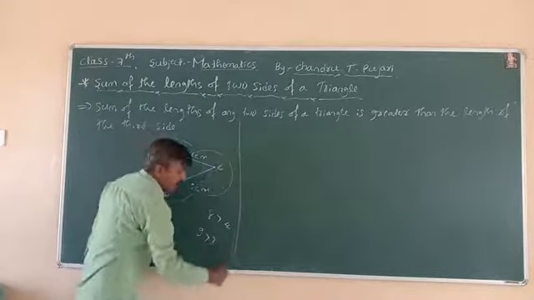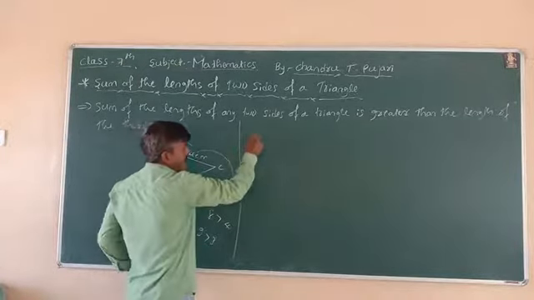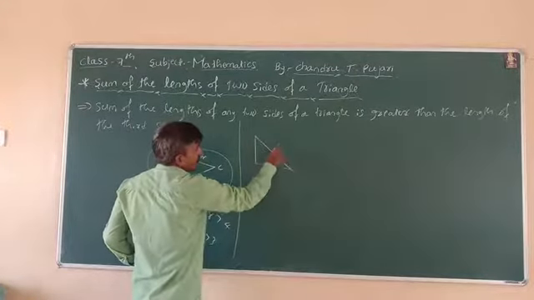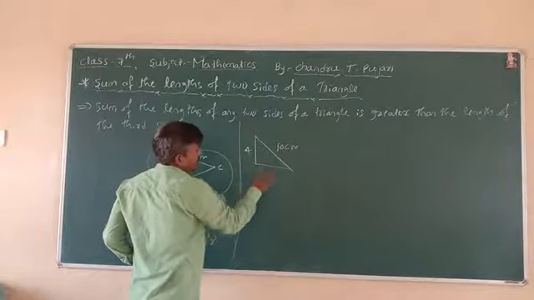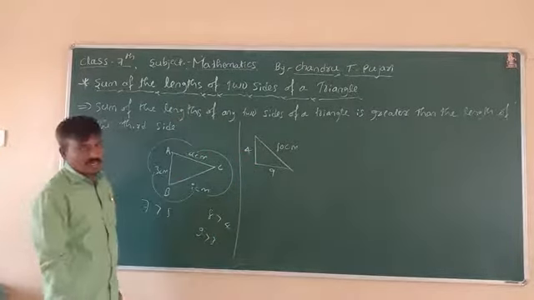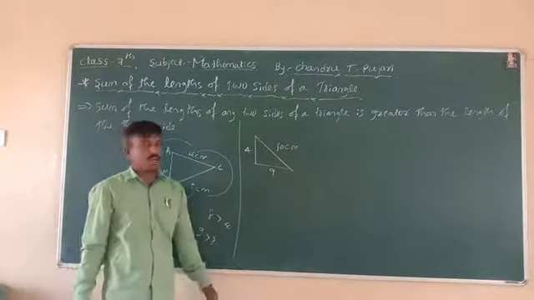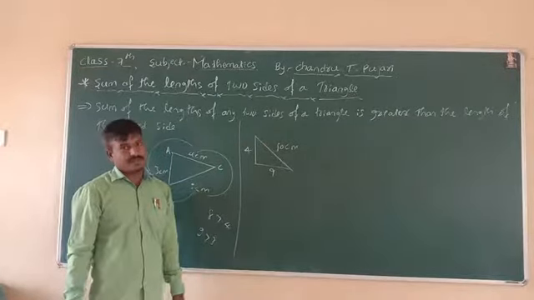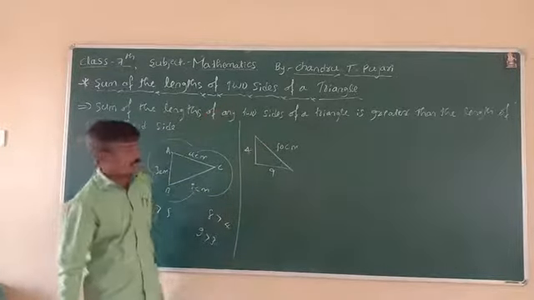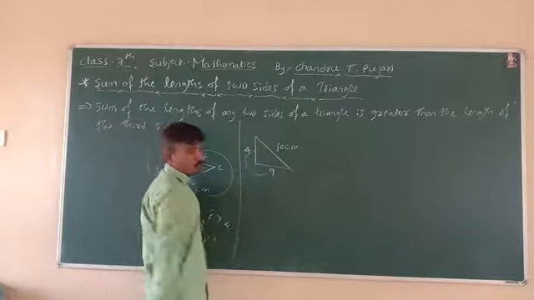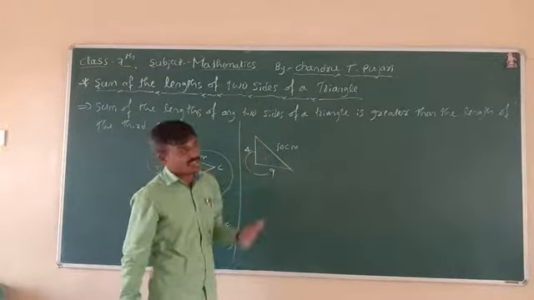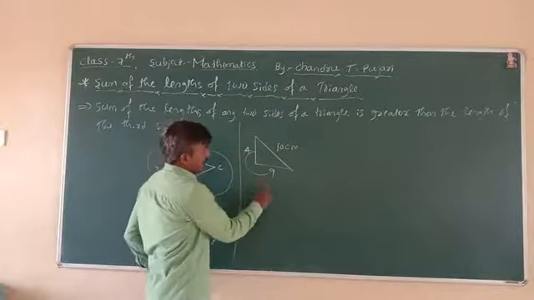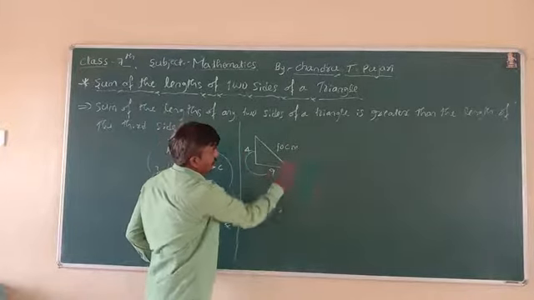Okay, you can take the next triangle. 10 centimeter, 4 centimeter, 9 centimeter. This one is also a triangle by the rule: the sum of two sides is more than the third side. 4 plus 9 is 13, more than 10.